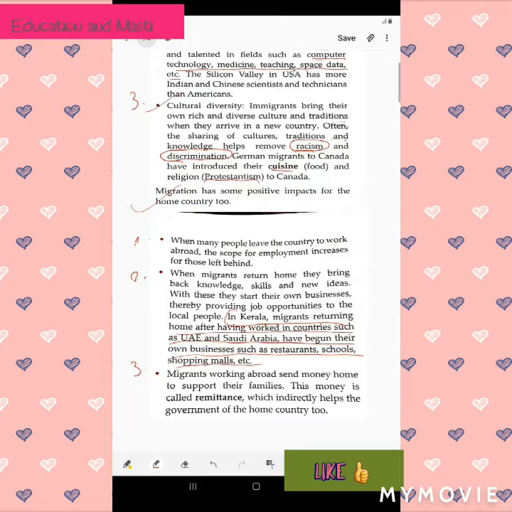Now the third point is that migrants working abroad send money home to support their families. Yes, of course, if I am living abroad, then I will send money to my family members or parents so that I can support them and provide them with better accommodation. This money is called remittance. Remittance is money sent by people who are far away from each other for different purposes, which indirectly helps the government of the home country too.